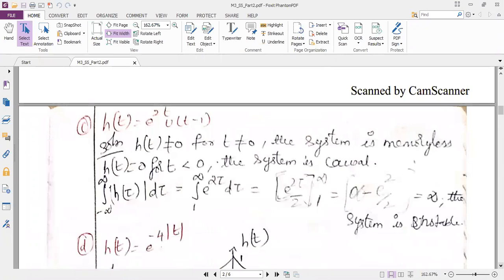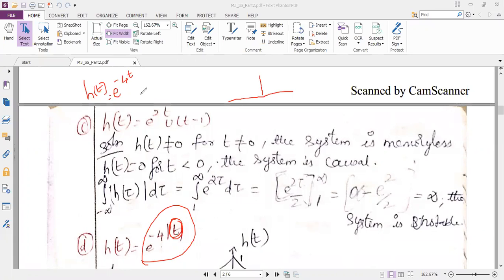Okay. So now this problem, h of t is equal to e power minus 4 magnitude of t. So here this question is completely different from all the earlier questions. For t they have given the magnitude. That means t will have positive values as well as negative values. So if I draw the graph, I will be substituting plus t now. If I substitute plus, my h of t will be equal to e power minus 4 into plus t, if t is positive.